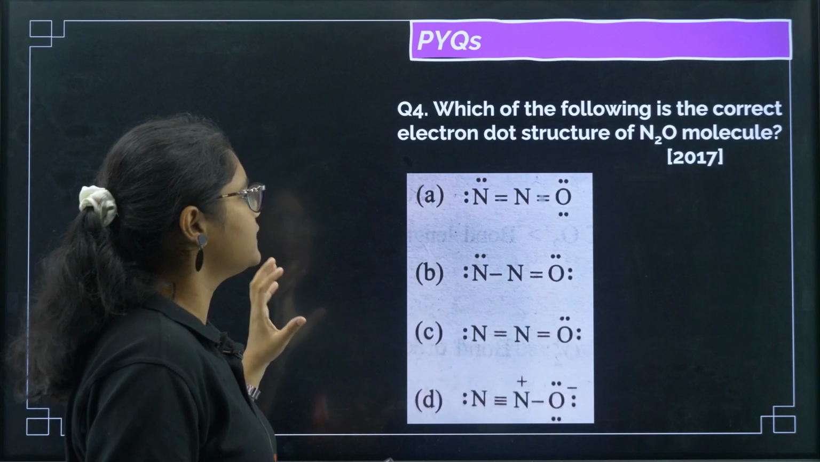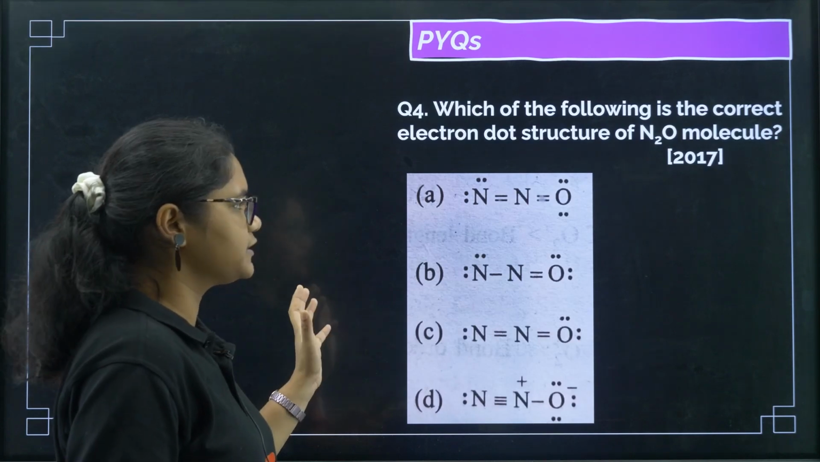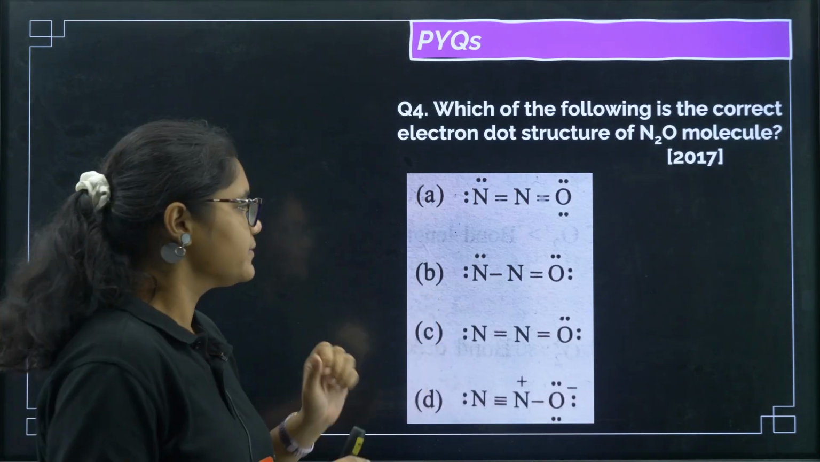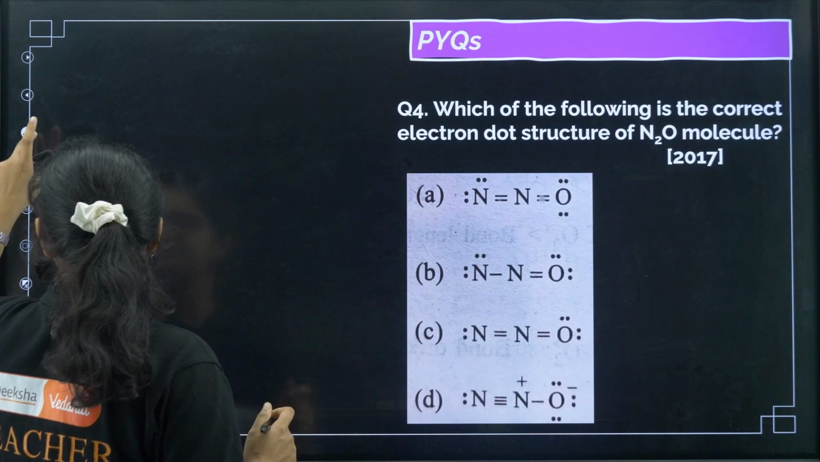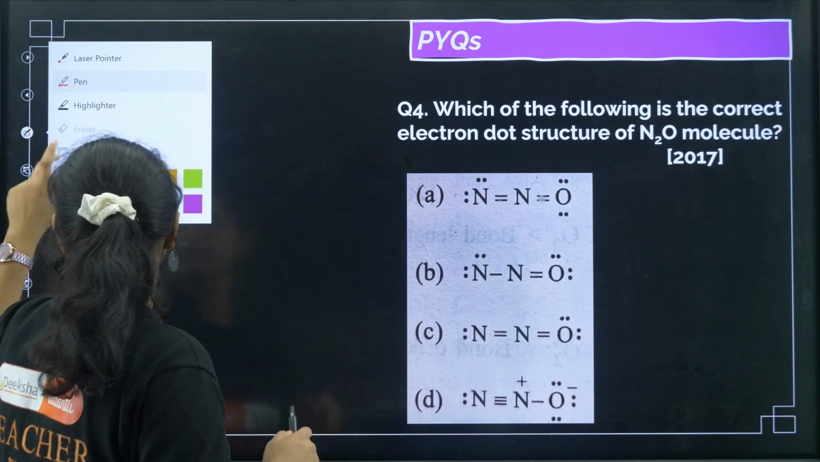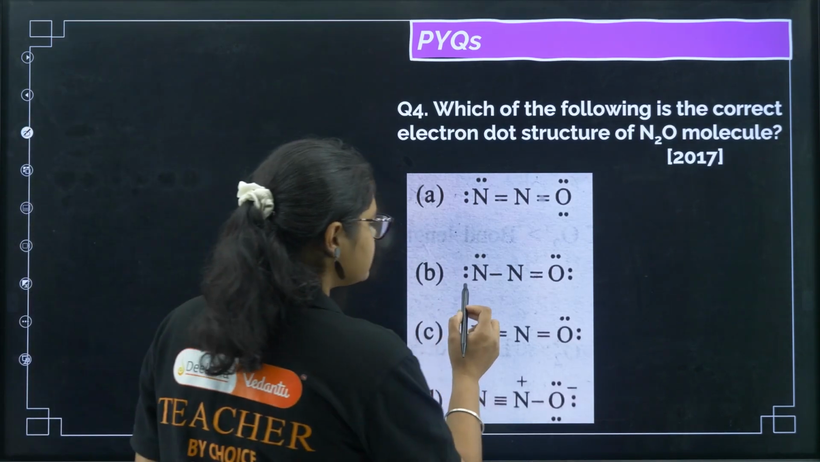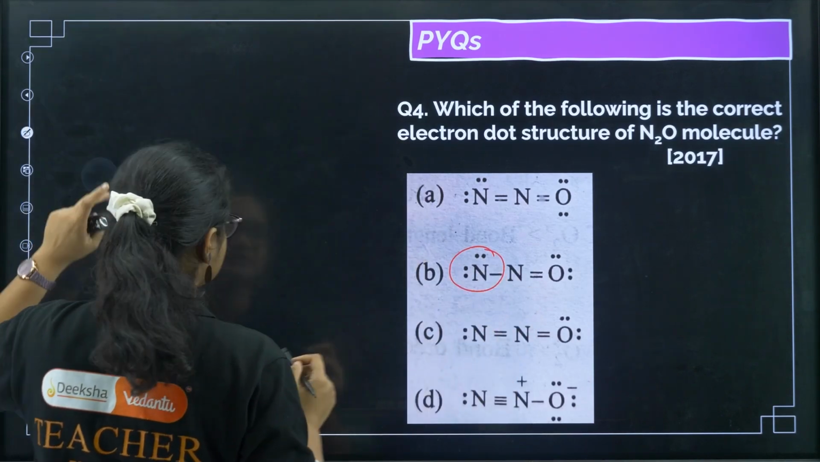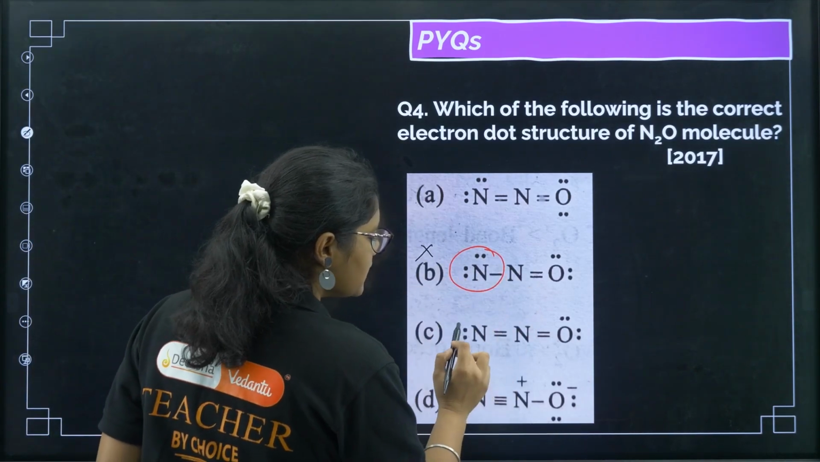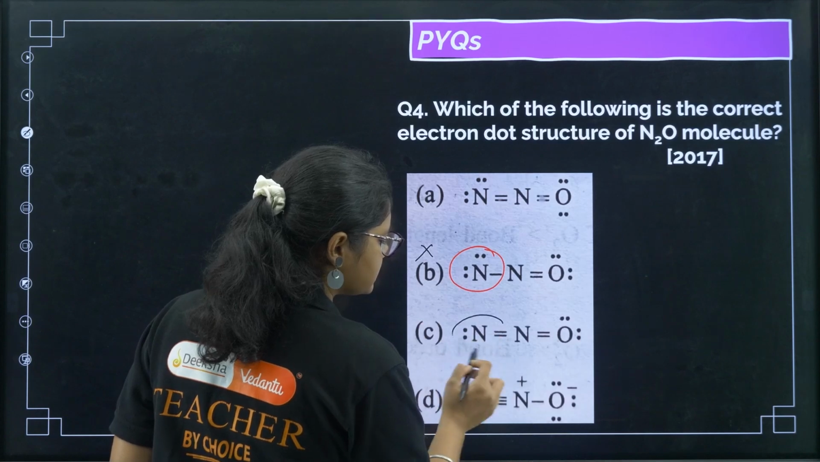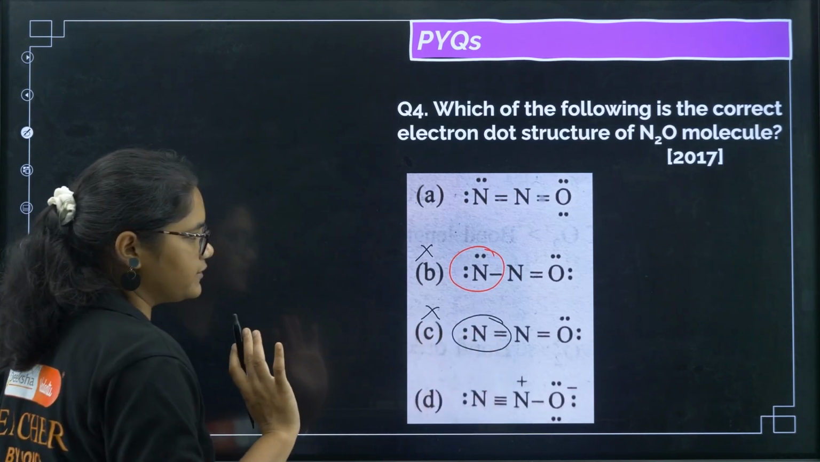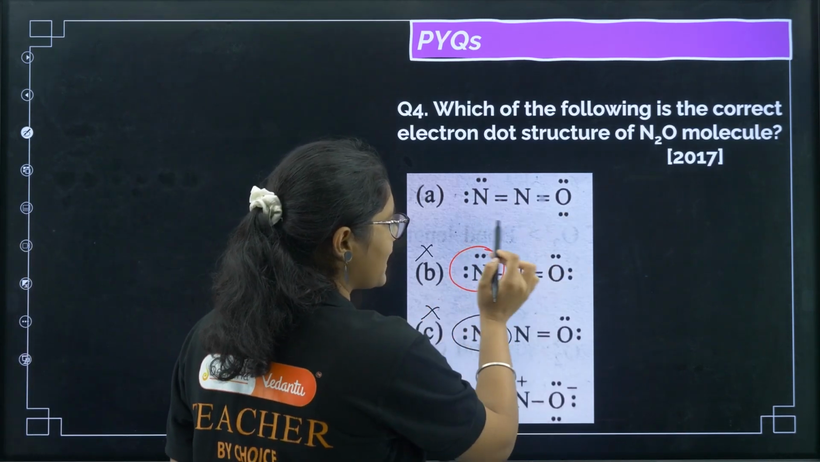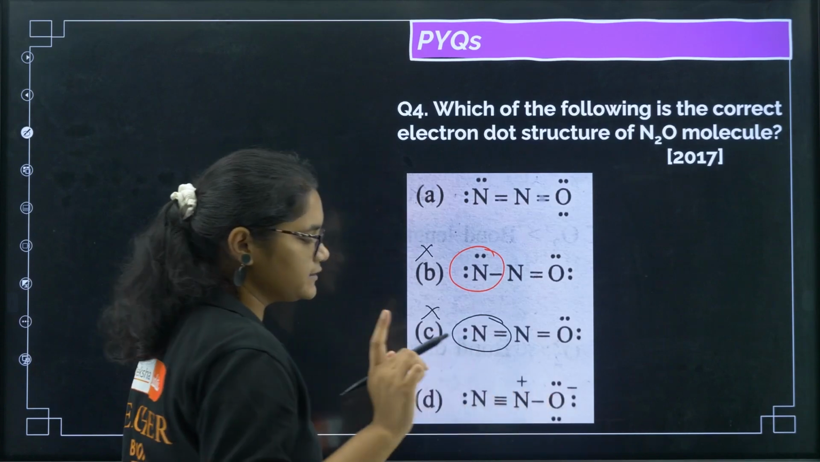Which of the following is the correct electron dot structure of N2O molecule? Okay. So for electron dot structure, the first criterion is that the octet rule should be satisfied. Now if you see here 1, 2, 3, 4, 5, 6, only 6 electrons, octet is not satisfied, so this is the wrong answer. Similarly, if you see 1, 2, 3, 4, 5, 6, octet is not satisfied, you can eliminate this option. Here if you see all the atoms' octet is satisfied, here also it is satisfied.